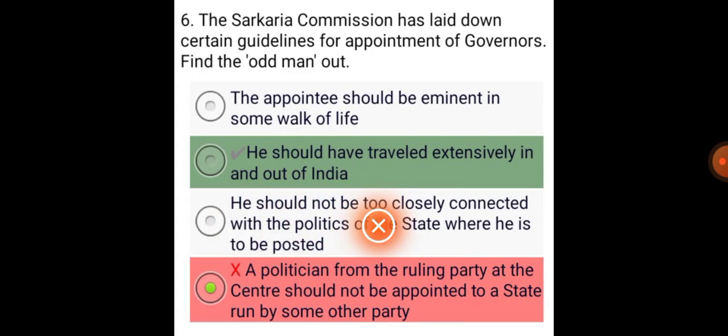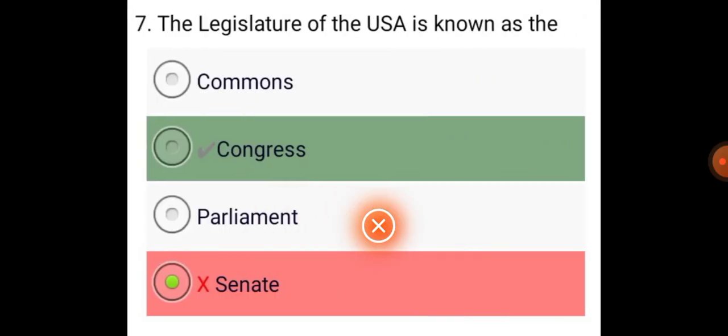The Sarkaria Commission has laid down certain guidelines for appointment of governors. Find the odd man out. He should have travelled extensively in and out of India. The legislature of the USA is also known as Congress.